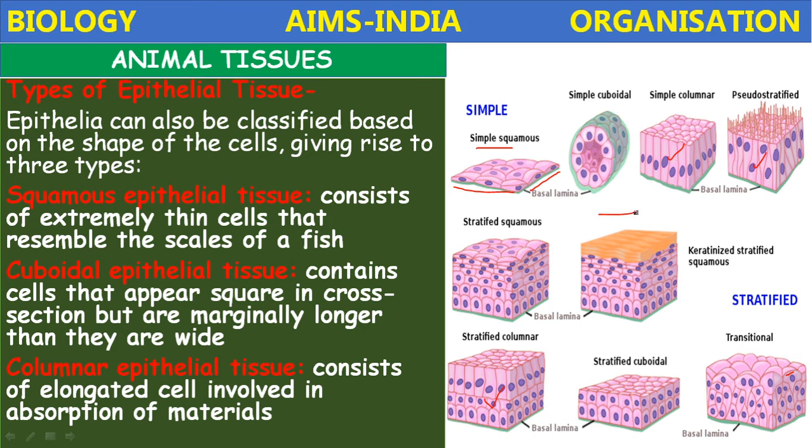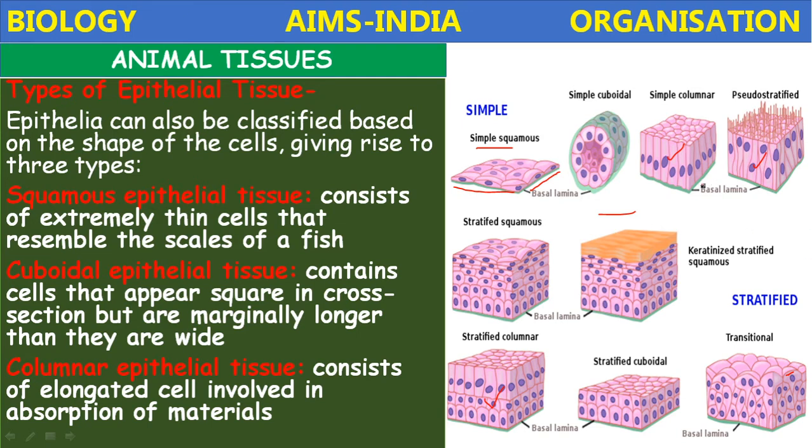So these epithelia, depending upon the layers of cells, are classified into two main types. What are they? Simple epithelium and stratified epithelium. Now the epithelial tissue classified based on the shape of the cells, how many types? Three types. What are they? Squamous epithelial tissue, cuboidal epithelial tissue, and columnar epithelial tissue.